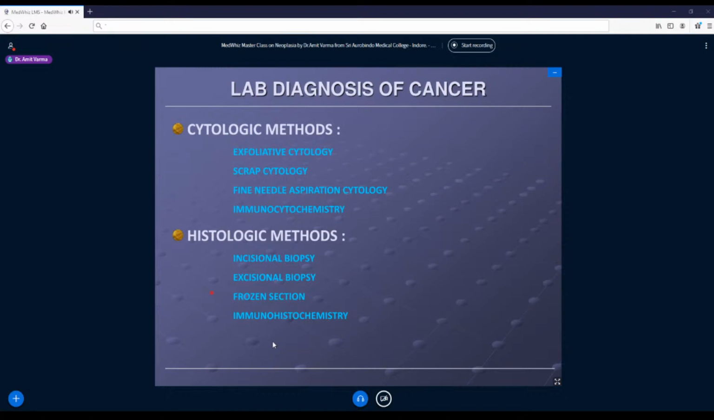So what we mean by frozen section is, in normal histopathology, what we do is we fix the tissue in formalin for 8 to 12 hours. We take sections of them, then we put them in tissue processing, which takes another 12 to 16 hours. Then we will make a paraffin block.